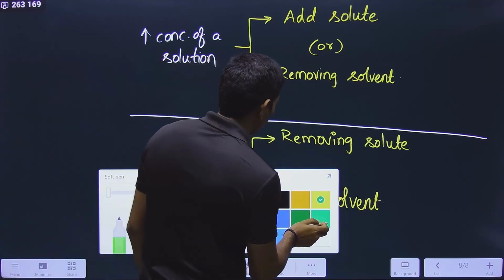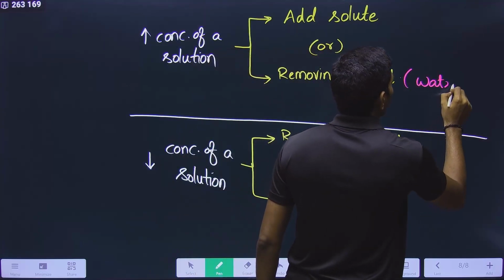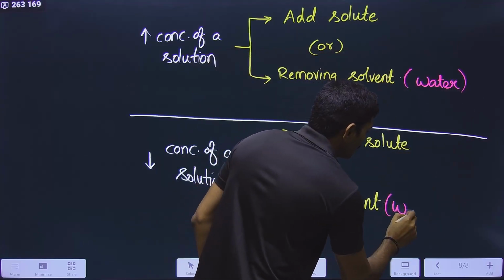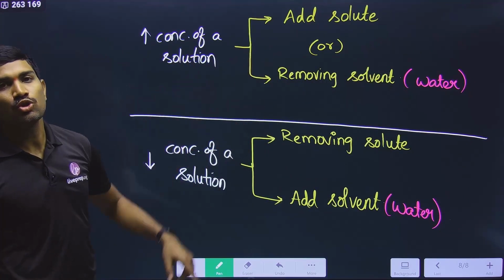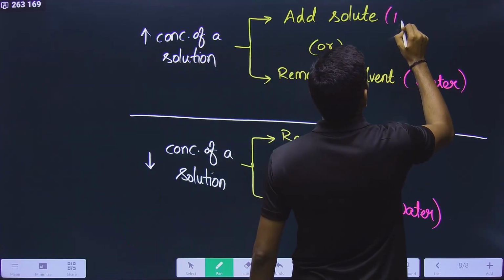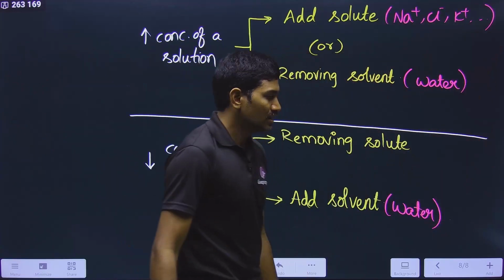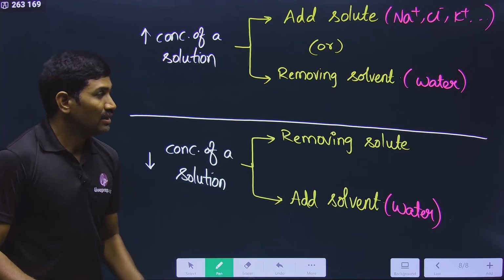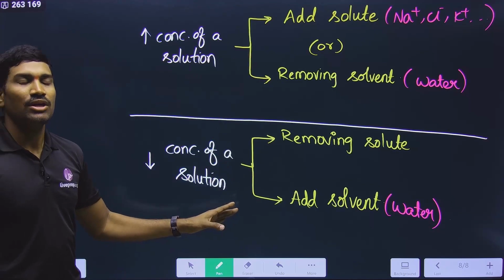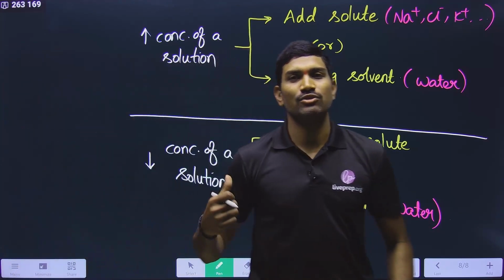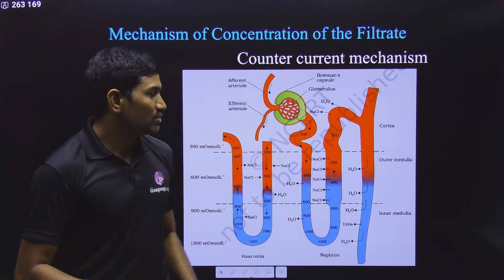Now in this case, what is our solvent? In our case, the solvent is water. What are the solutes that we are talking about here? Na+, Cl-, K+, all these things. If you understand this basic mechanism, you can easily understand what they are actually talking about in the concentration of urine. So please observe this particular one.